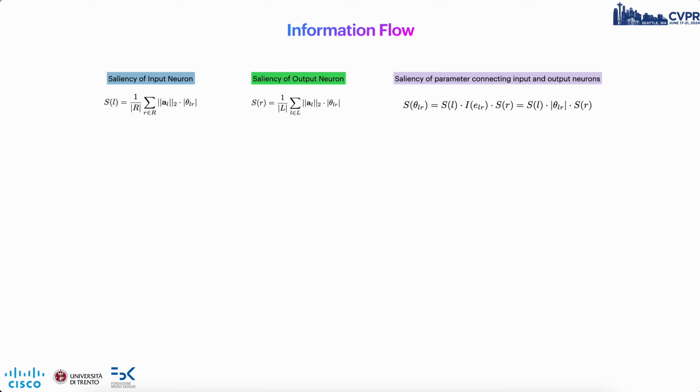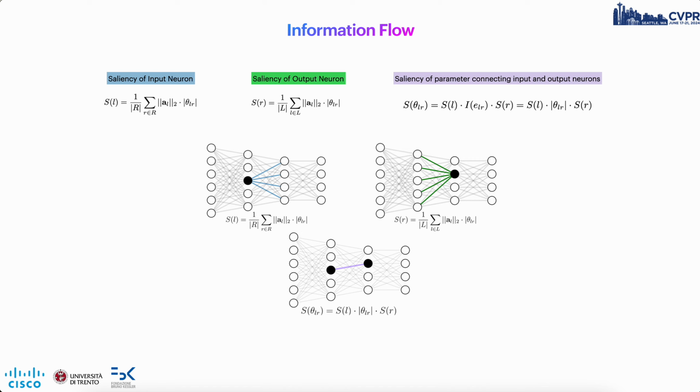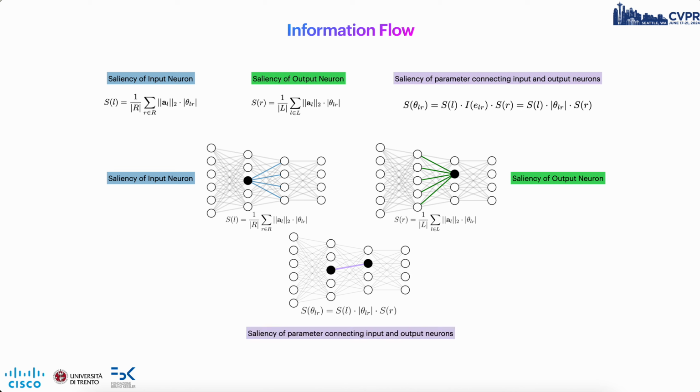So this is where the information flow score comes into play. To estimate neuron importance, we use activations. For an input neuron, this is the average of the estimated L2 norm of its activation, modulated by all attached edges, so the weights, which represents the average emitted signal by the neuron. And for output neurons, we reason symmetrically by using the average received signal. We then enhance the standard criterion for weight importance, which is weight magnitude, by incorporating the saliency of both input and output neurons connected to the weight itself.